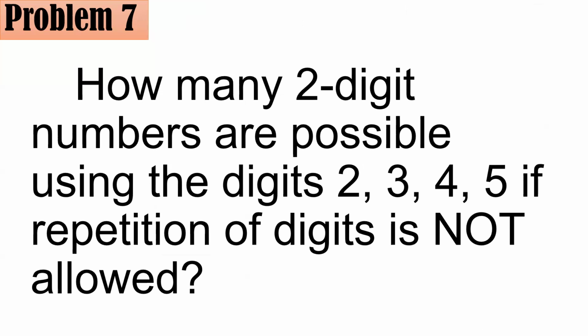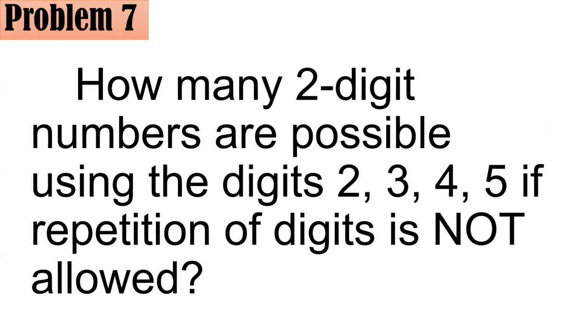Okay, take note. When we say two-digit numbers, for example, like 51 or 53, it has two digits, the tens digit and the ones digit. But take note, it says here that repetition of digits is not allowed.